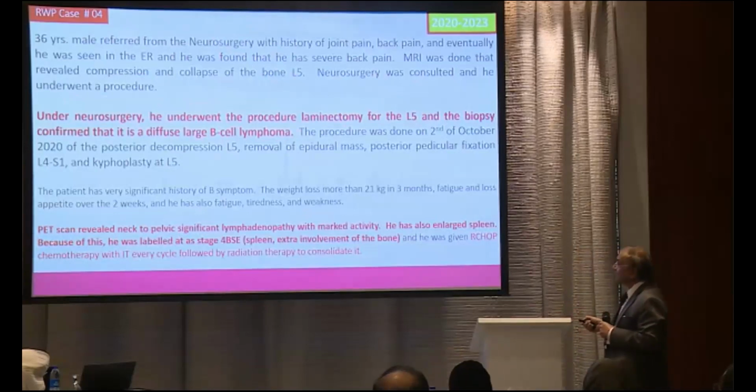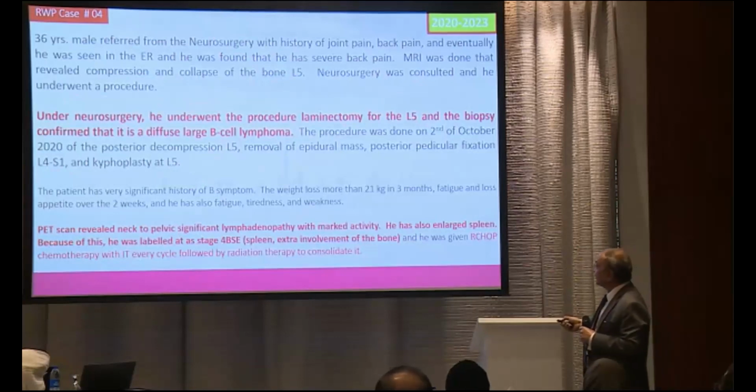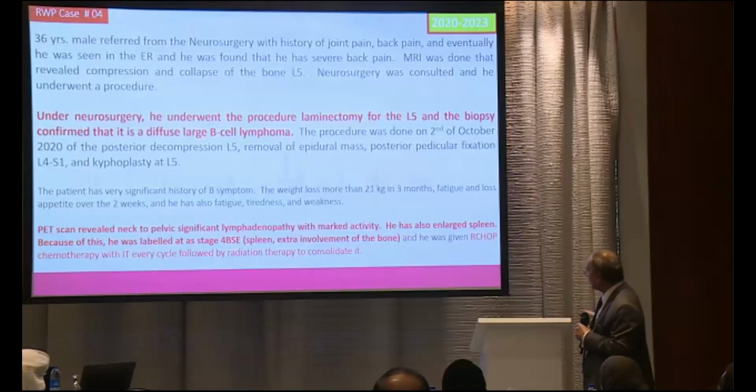Now, we dug into further history. Actually, he had typical B symptoms over the 6 months. He was suffering, 21 kilos loss of weight in 3 months, fatigue, loss of appetite, and all the things were there. And PET scan revealed neck to pelvic significant lymphadenopathy and enlarged spleen. So I labeled this patient as stage 4B with spleen and extranodal involvement. So it's a very aggressive type of disease.